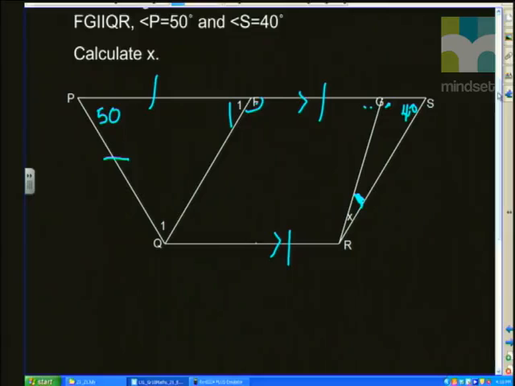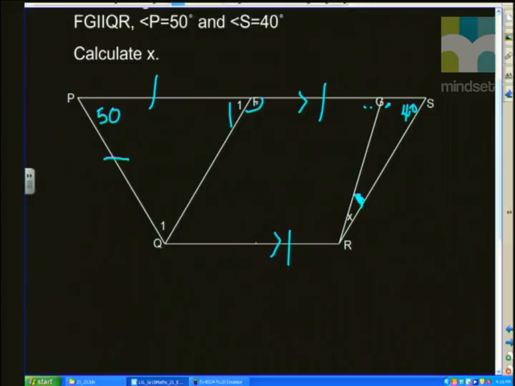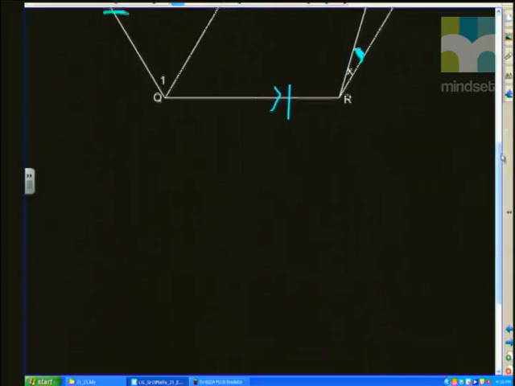All right. So I can see that in order for us to get to X, I'm going to need to either find, if this is G here, I'm going to call it G1 and G2. I'm going to either need G1 or G2. And to find G1 or G2, I'm going to need either F1 or F2. All right. Now I can see very easily how to work out angle F1 because they've told us that PQ is equal to PF. So straight away I know that's an isosceles triangle. We also know that angle P is equal to 50 degrees.